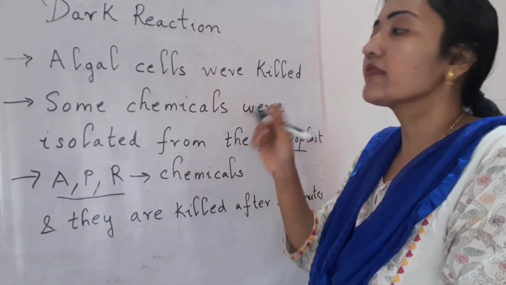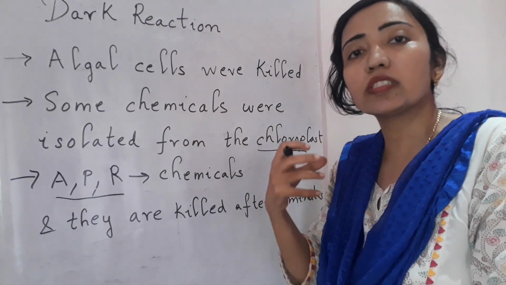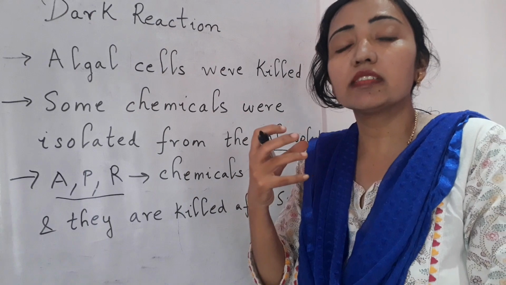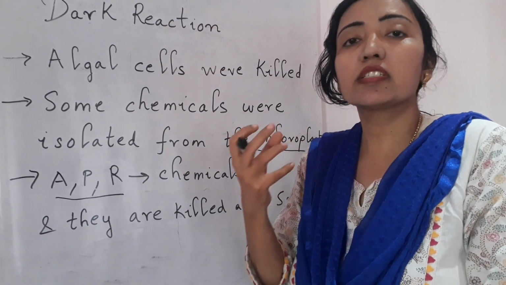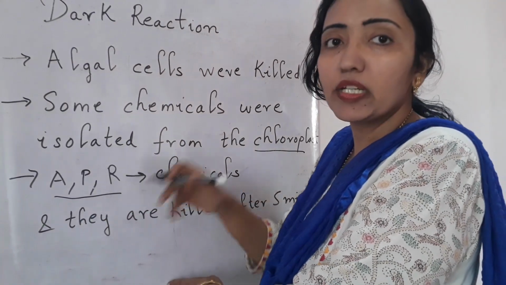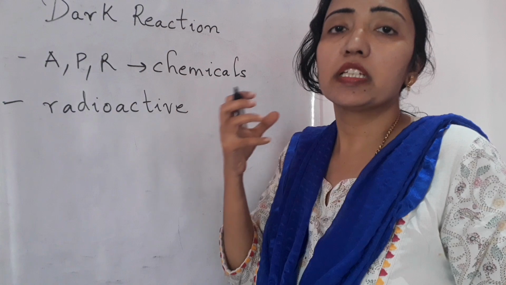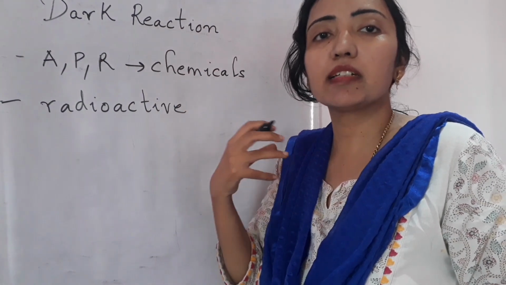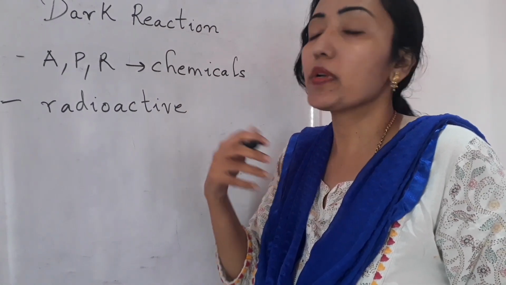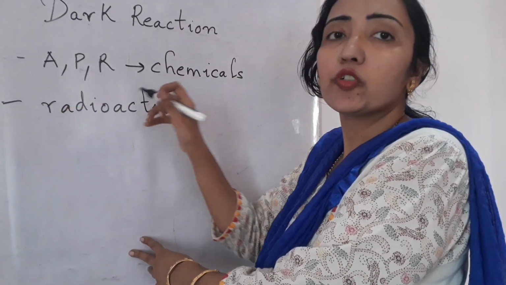Some chemicals were isolated from the chloroplast because photosynthesis takes place in the chloroplast, so some chemicals were made inside the chloroplast. These chemicals were isolated and studied. The three chemicals were formed in the chloroplast, and all three were found to be radioactive.